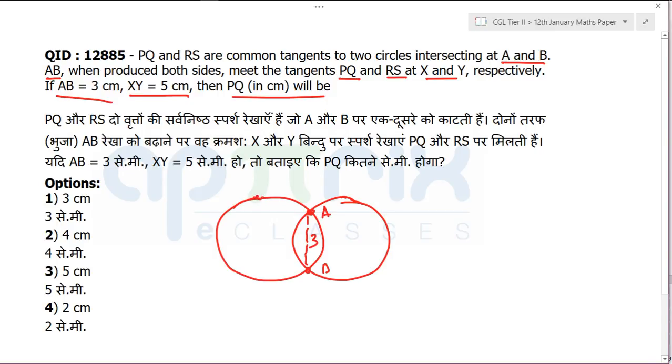Then it is saying there is a tangent PQ like this, and there is a tangent which is RS. Now one thing you all need to understand, when I have created a symmetric diagram, if you just join these lines, these lengths will be equal. I am creating a symmetric diagram, right? Understand this, these lengths will be equal. Okay, now what shall I do? They're saying if you produce this, XY will be 5 centimeter. That means if you produce, it will meet here at X. You will produce, you'll get here Y, and this will be 1 and this will be 1. Now they are asking what is the length of PQ.